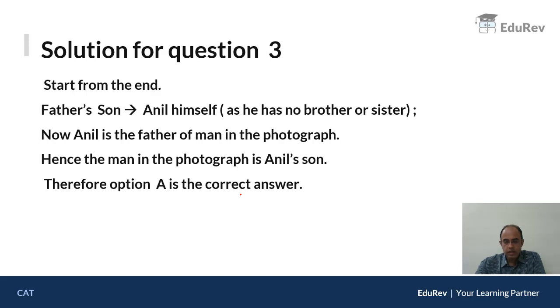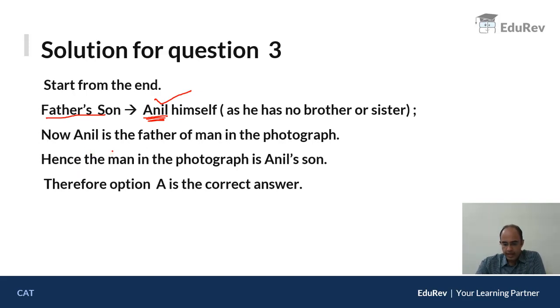Now, the last line is father's son. Who is father's son? Anil himself. Why Anil himself? Because he has no brother or sister, he is the only child. Therefore, father's son would be Anil himself. Now, move backward.